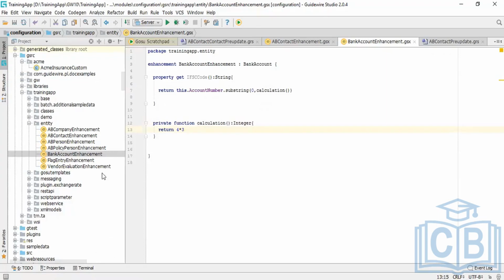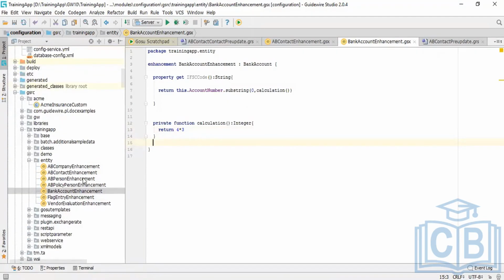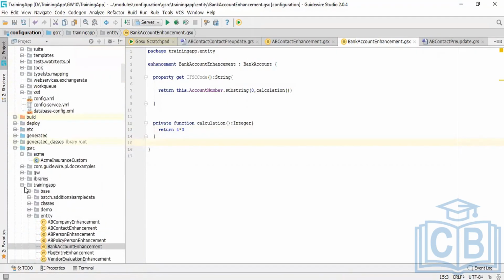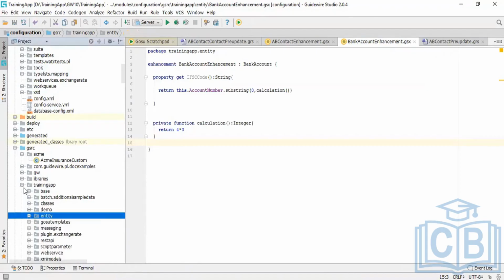We can utilize this while creating our logic. You can create your own, because as you can see here, it is a training app. There is no such dedicated repository as we have for entities, typelists, PCF files, and rule sets. All of those have a specified repository. We don't have any such specified repository where we have to write enhancements. It depends on project to project. You can create any package and you can define the enhancements there.